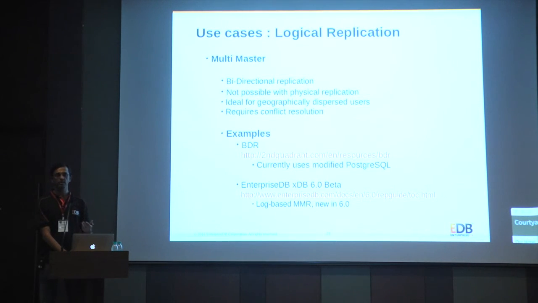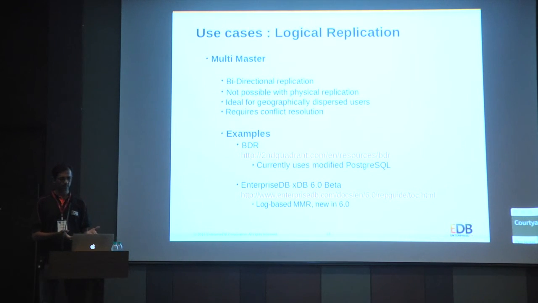So also we can support multi-directional, bidirectional transfer, so the primary can send its own data to the secondary, and the other server can send its own changes to the primary, which was actually not possible in physical replication because it was all binary data. We cannot just do that. The standby was always in a continuous recovery mode, which is not possible.